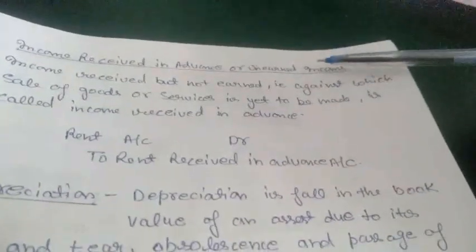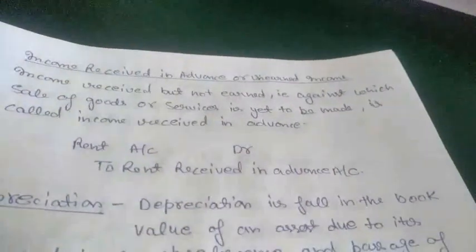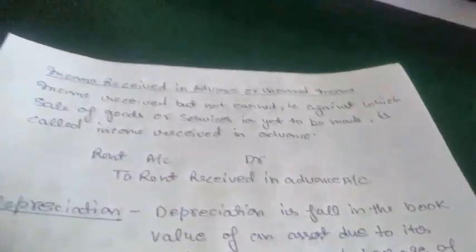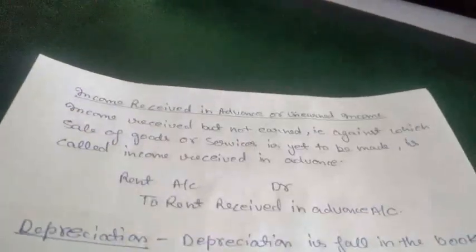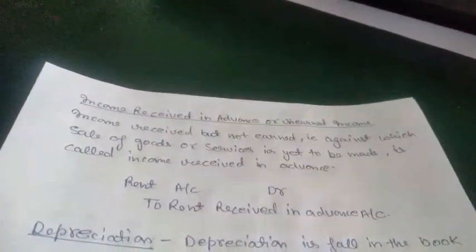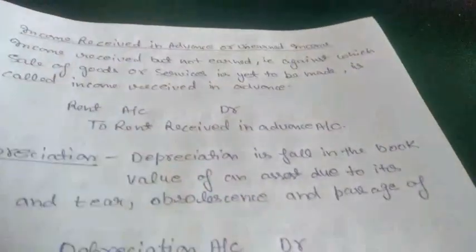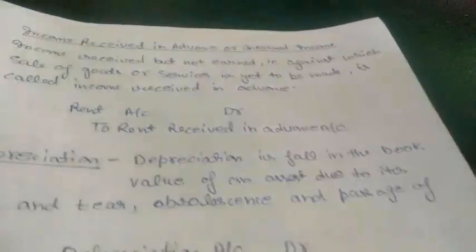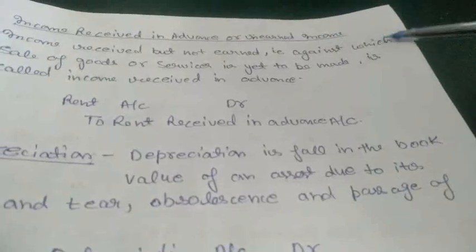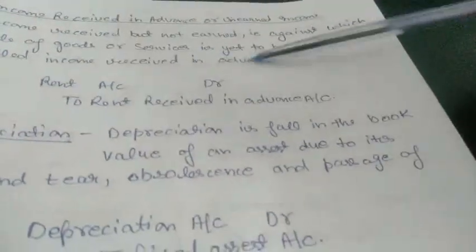It means income that we did not earn till now, but we received it in advance. As we earlier studied that we pay expenses in advance to someone, in the same way someone can also pay us in advance. Income received in advance but not earned, against which the sale of goods or services is yet to be made, is called income received in advance.